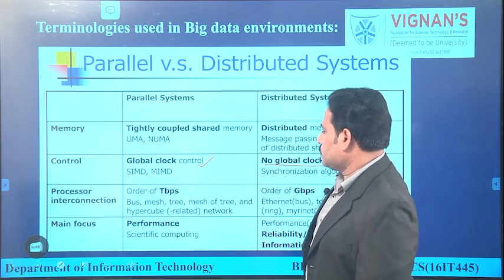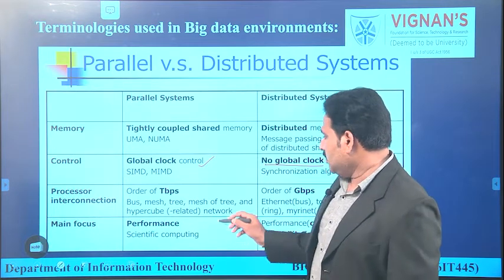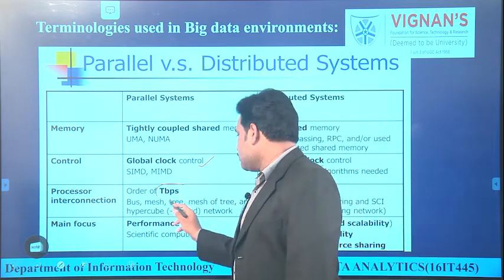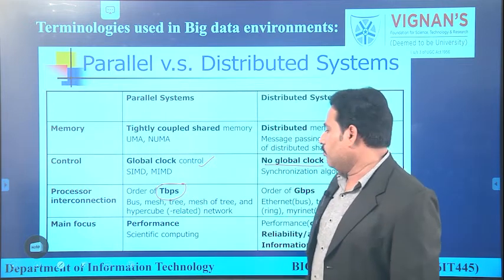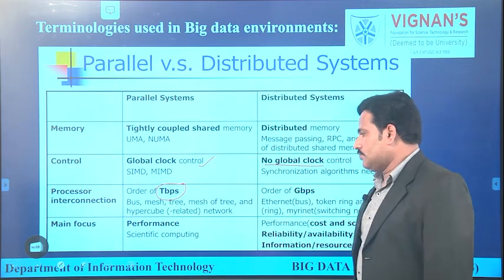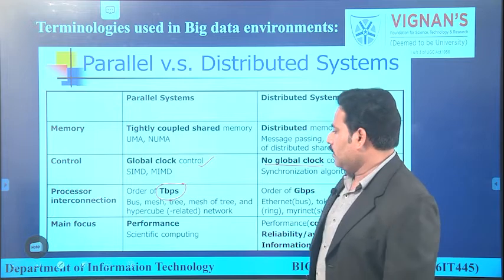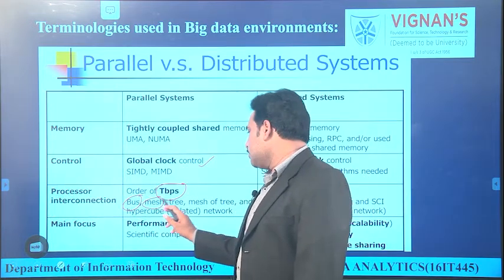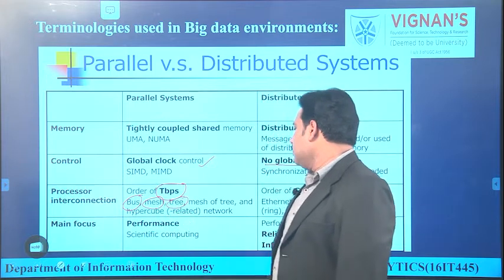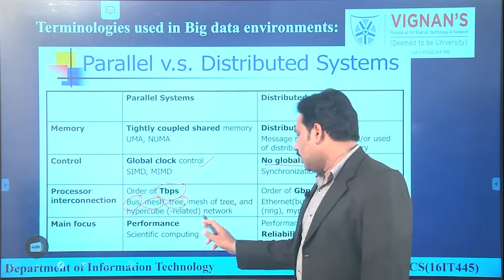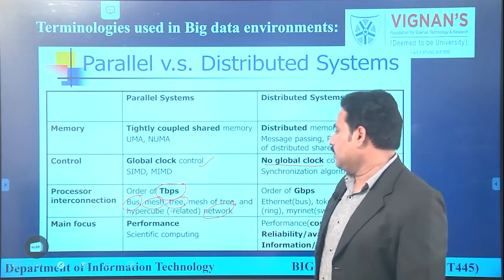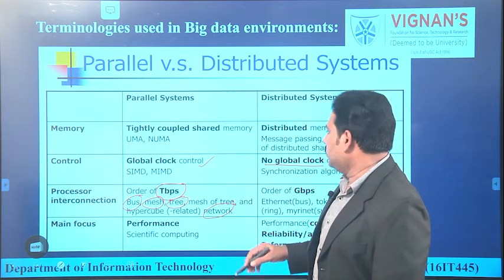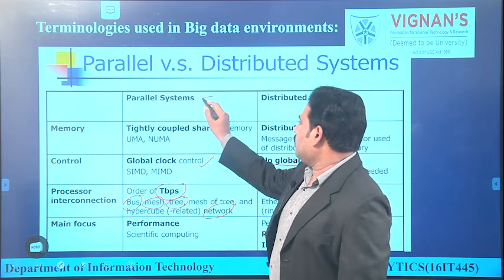When it comes to processor interconnection, here we can go up to terabits per second. We can employ either bus connection, mesh architecture, tree architecture or a network architecture in order to connect the devices. Now how will the bus look?